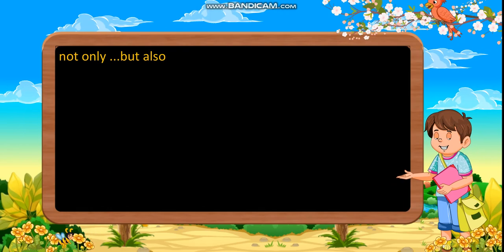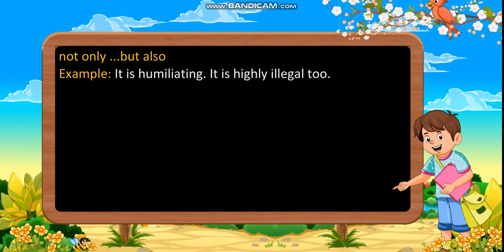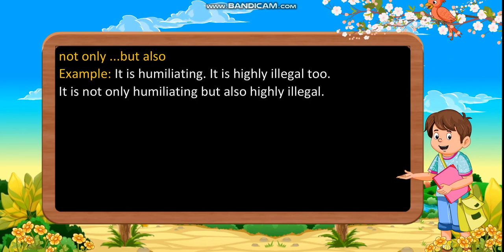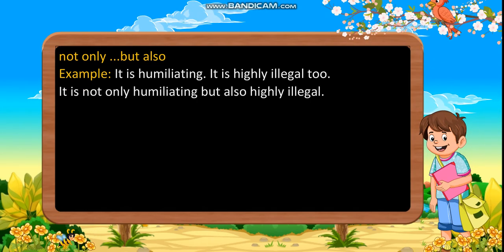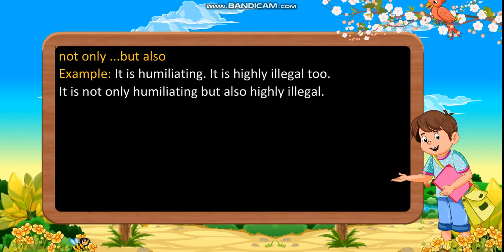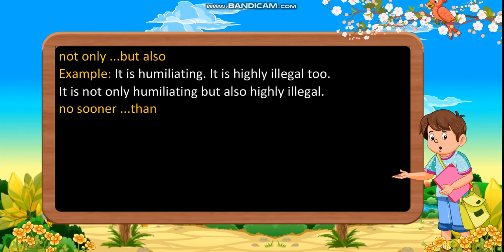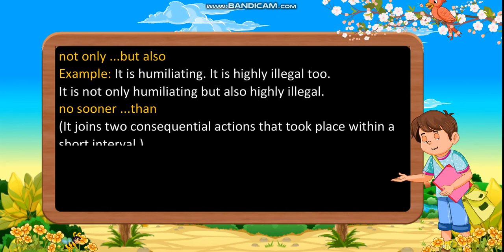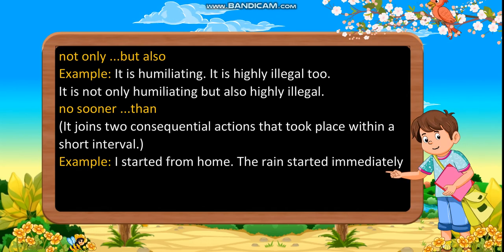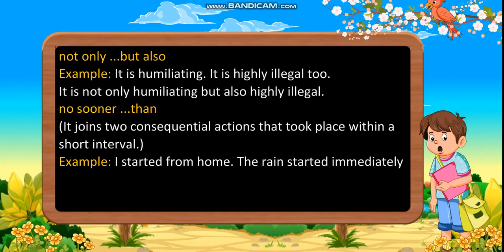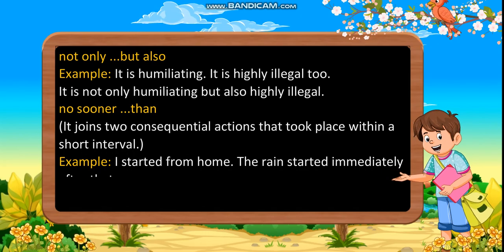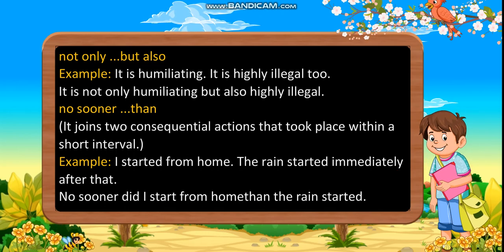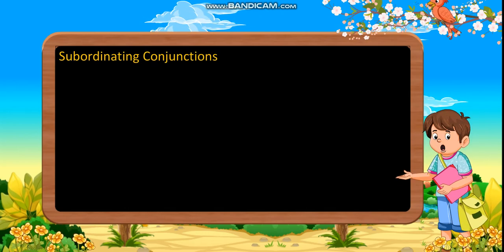Not only, but also. Example: It is humiliating. It is highly illegal too. It is not only humiliating but also highly illegal. No sooner, than. It joins two consequential actions that took place within a short interval. Example: I started from home. The rain started immediately after that. No sooner did I start from home than the rain started.